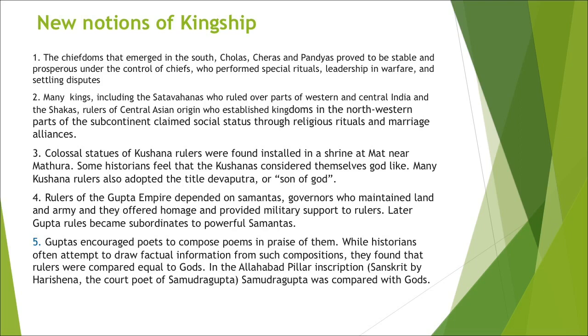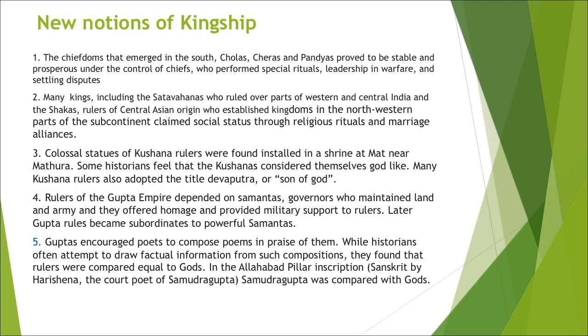New chiefs emerged in the 2nd century BCE. So these are the new notions of kingship after the Mauryas, in the post-Mauryan period. On which features are we going to focus after the downfall of the Mauryas? Various chiefdoms emerged.